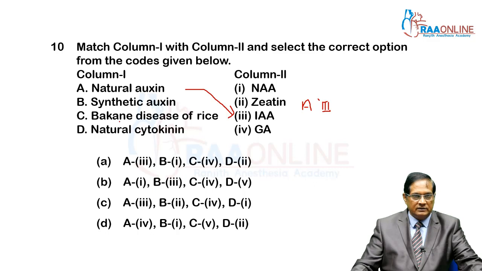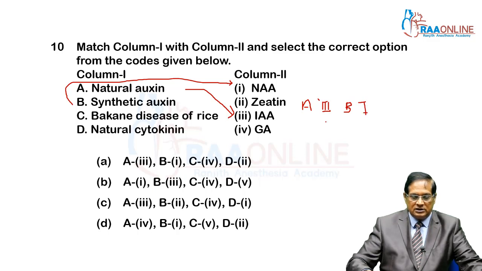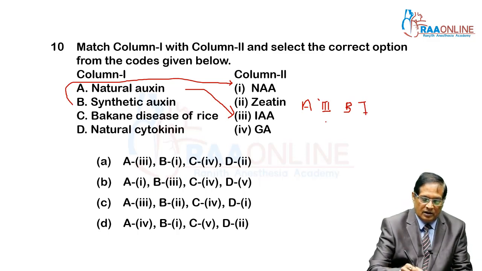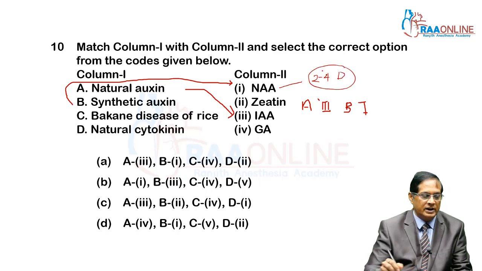Then come to the second one, synthetic auxin. Synthetic auxin is the first one, alpha naphthalene acetic acid, that is B with 1. And other auxins which are synthetic, that is 2,4-D also. One more example you can add, 2,4-D.